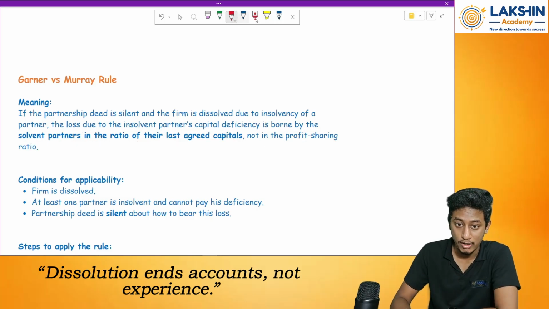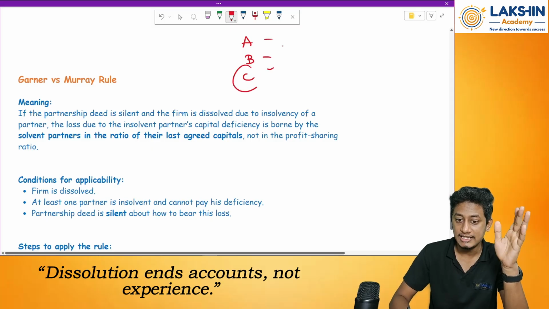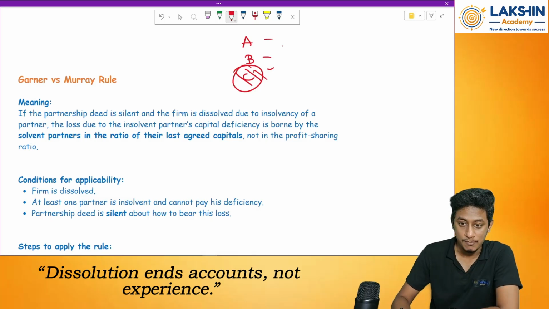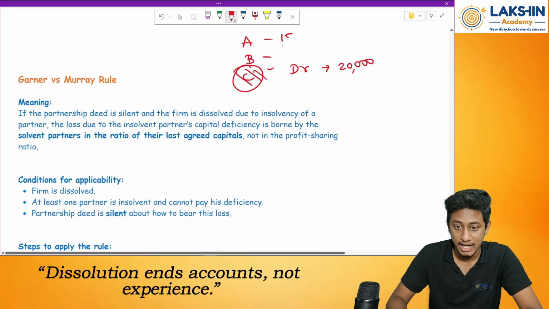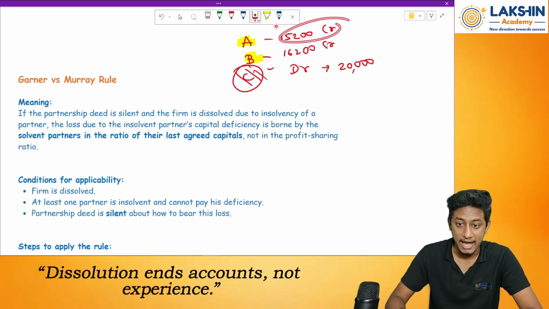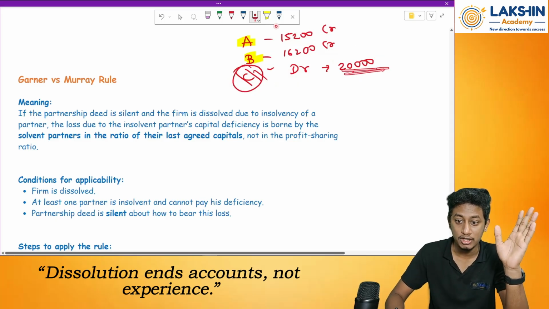So what do I mean by this? Let's say that there are 3 partners, A, B, C. C has become insolvent. After preparing the partners' capital accounts, you come to know that C has a debit balance in capital of rupees 20,000, for example. And these both people have 15,200 and 16,200 credit balances. That means these both people have some balances remaining, whereas Mr. C has a deficit in his capital of rupees 20,000.